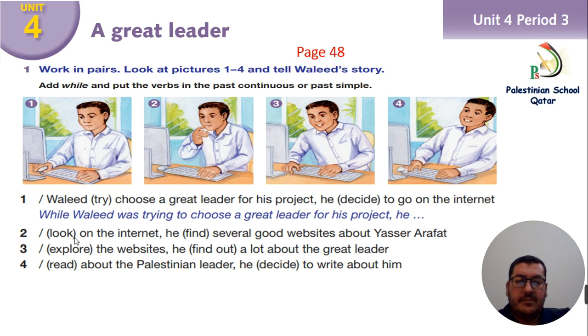Okay. Number 2, 3, 4 is homework, but I will do number 2 for you, everybody, and number 3 and 4 you can do alone at home. Number 2, look on the internet. He find several books, several good websites about Yasser Arafat. So, which is long action, which is short action? When I look on the internet, it takes time, so it is the long action. And I suddenly find, so it is short action.